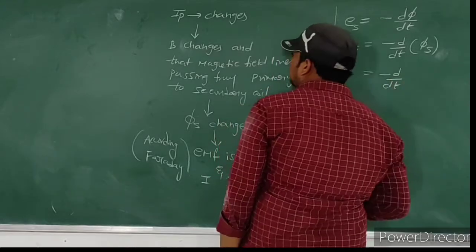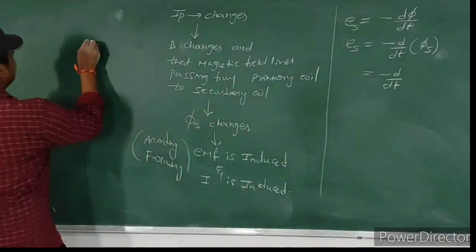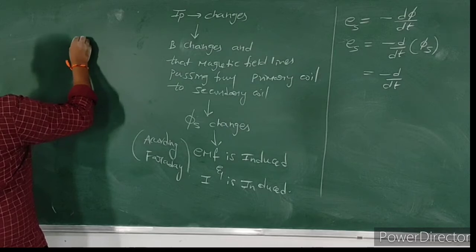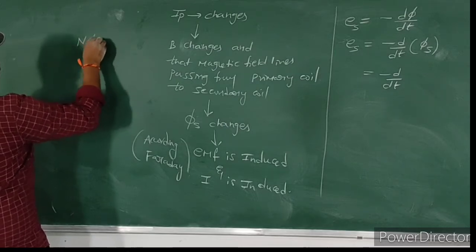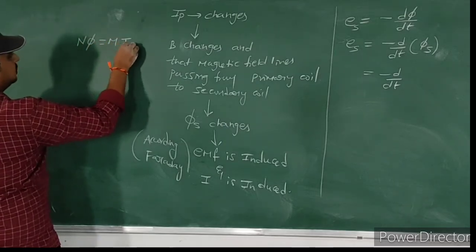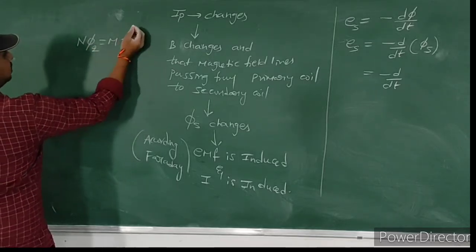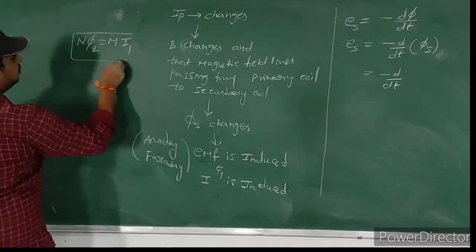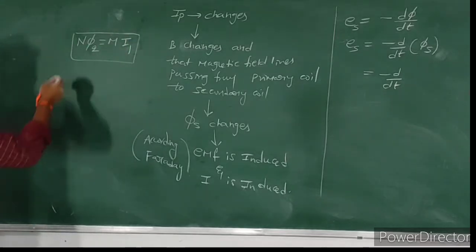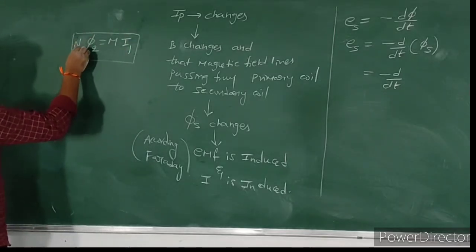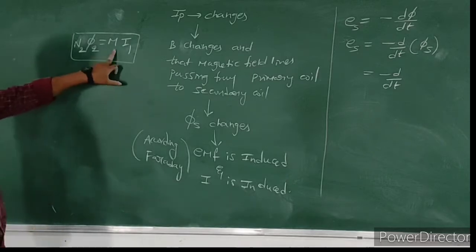You know already, the flux formula is nφ is equal to MI. That means nφ2 is equal to MI1. This is only a formula. So if we consider the number of turns n2, then n2φ2 is equal to MI1.